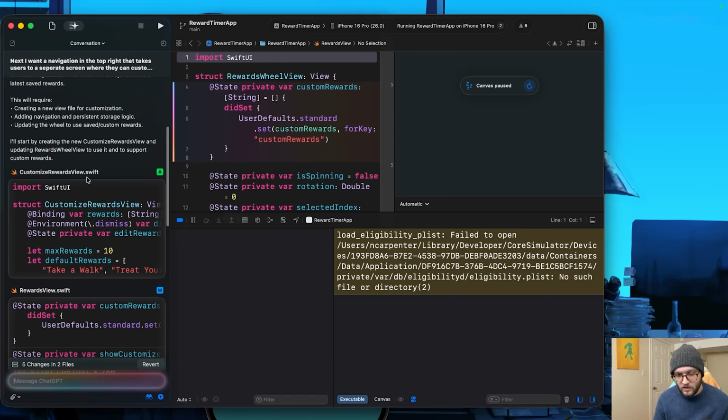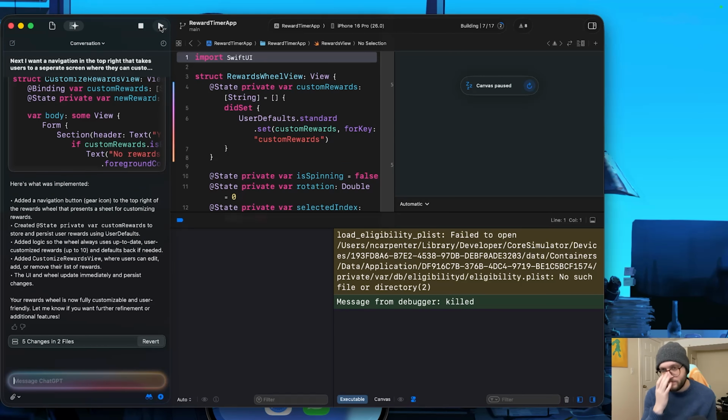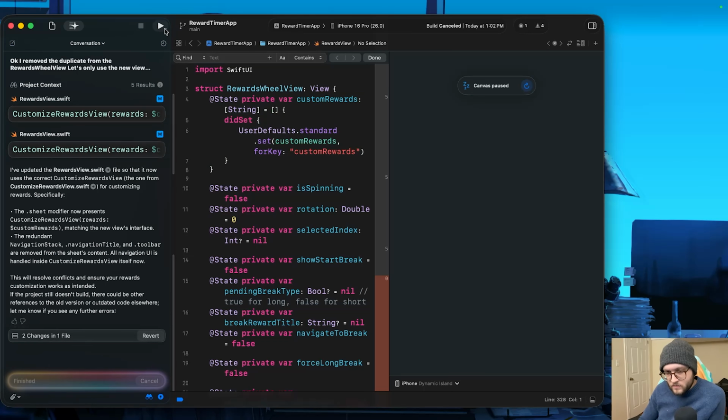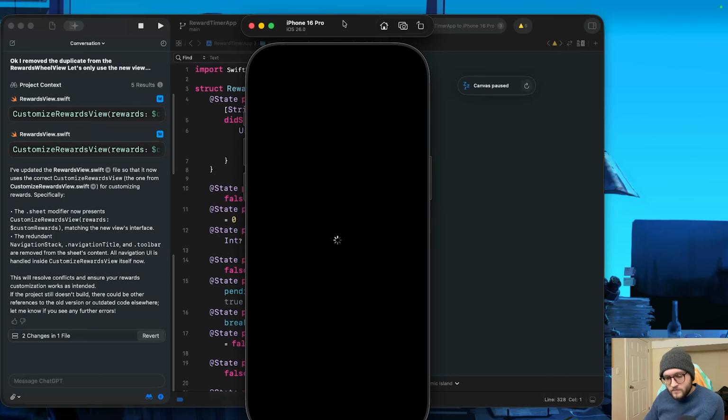Clyde had been doing so good all day long, and you'll notice a little error pops up. Wonder what happened. Okay, things were going pretty well until it duplicated the view. So in the same action where I asked it to make the custom rewards view, it made it both within the reward timer wheel view and its own view, and then duplicated itself, which is just now causing a billion errors. So my goal shifted. I really just wanted to have something compiled to show off for the end of the day, so I was just determined to fix the bugs and get something that would run, and then do a quick recap.